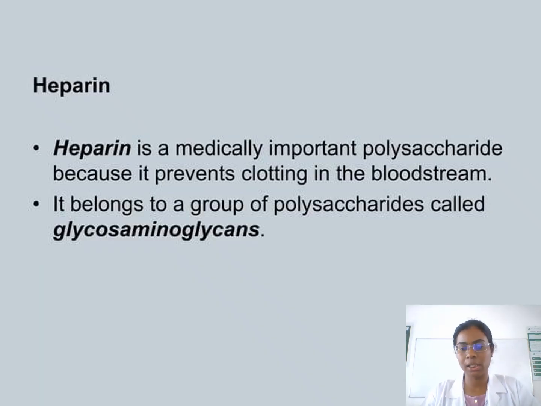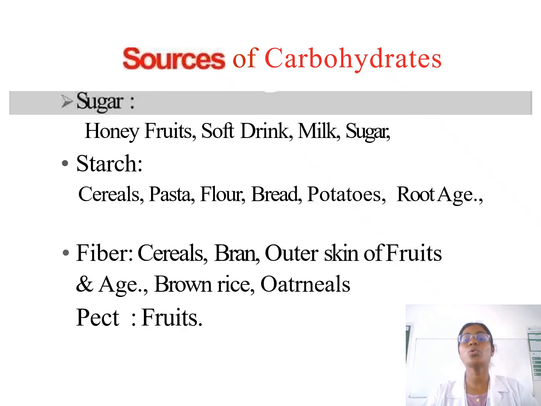Right? Heparin, you all know heparin. What is the role of heparin in the body? Heparin is a medically important polysaccharide because it prevents the clotting of blood. It belongs to a group of polysaccharides called glycosaminoglycans.